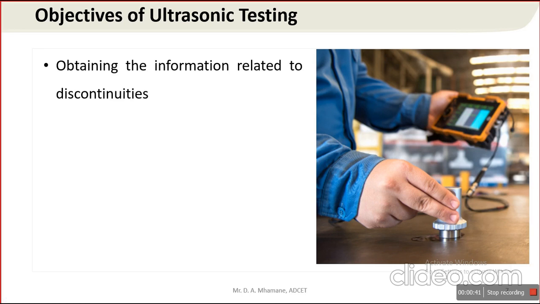Discontinuities and defects are two different terms. Keep in mind, a discontinuity which affects the performance of the component is called a defect. But if there is a change in microstructure or the material homogeneity, then it can be called a discontinuity. Whether that discontinuity affects the material or component performance, then it is called a defect.